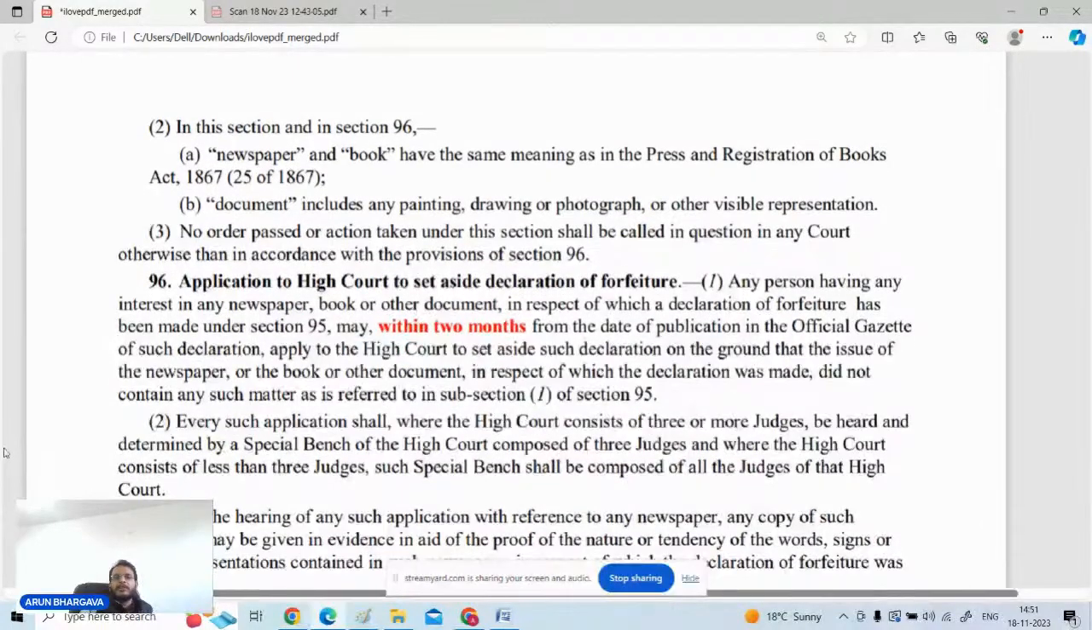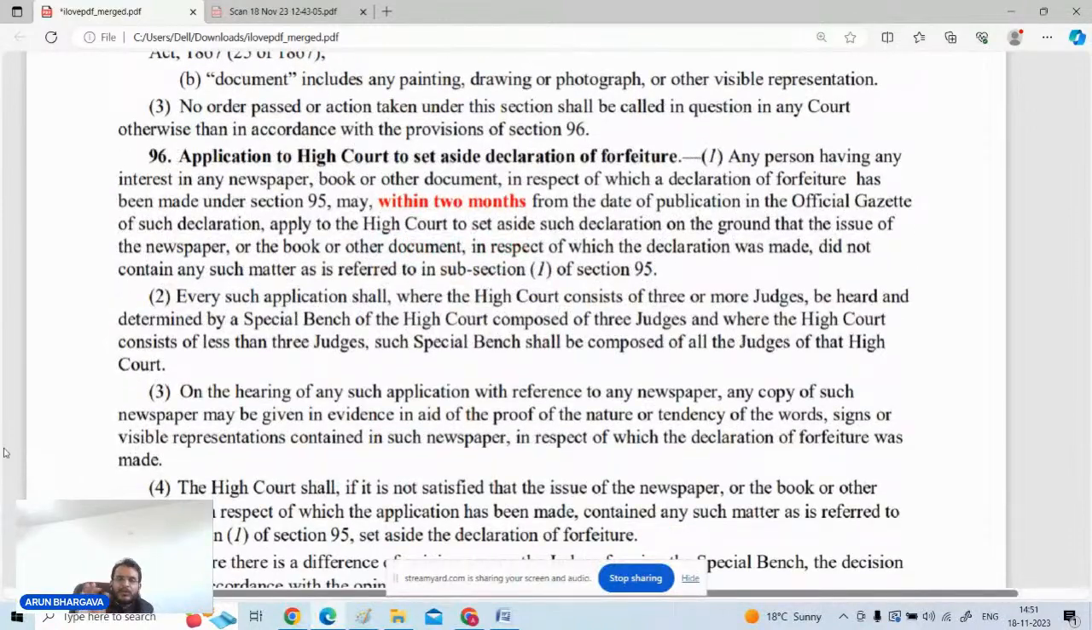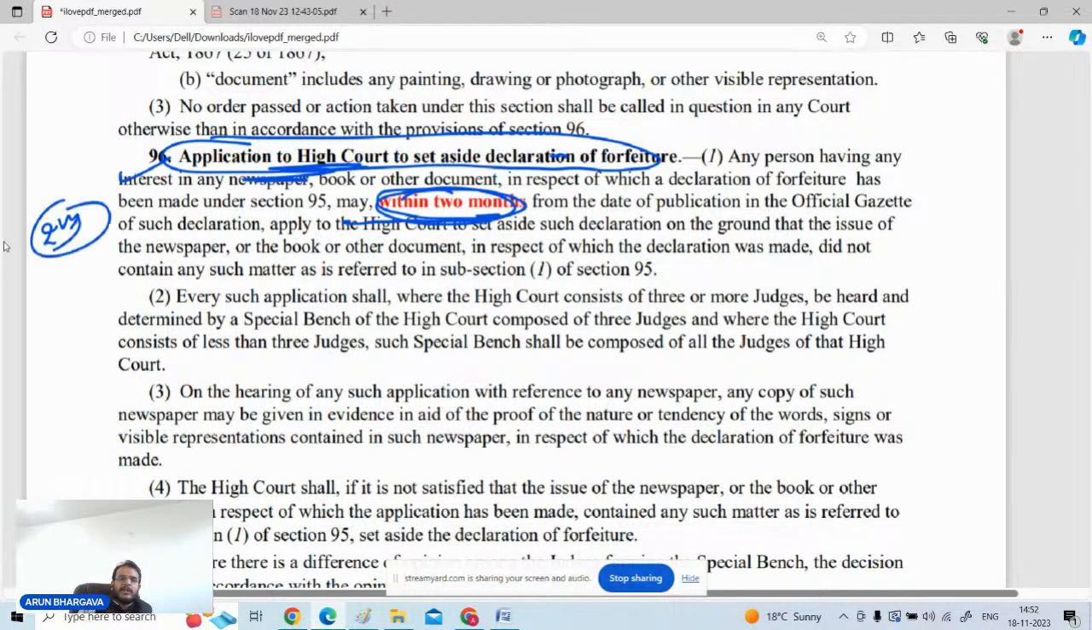और अगर फॉरफिचर का ऑर्डर पास हुआ है, आप इस ऑर्डर को सेट असाइड करवाना चाहते हो, you want to get this order set aside, तो सेक्शन नंबर 96 कहता है this order can be set aside by the, कौन करेगा? It can be set aside by the High Court. Within how much time do you have to make an application? That is within 2 months from the date of publication. You may apply to the High Court to set aside the declaration. तो ये 2 महीने का समय जो है, it's usually there in the multiple choice questions कि कितने समय में हाई कोर्ट इसको सेट असाइड करता है.